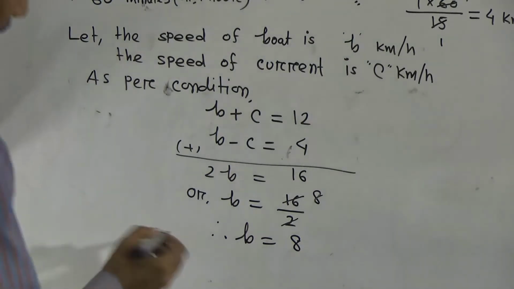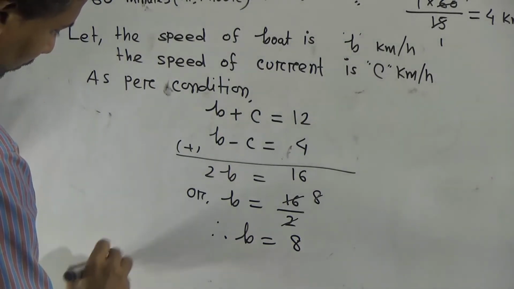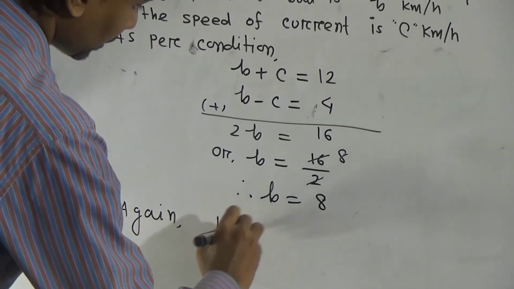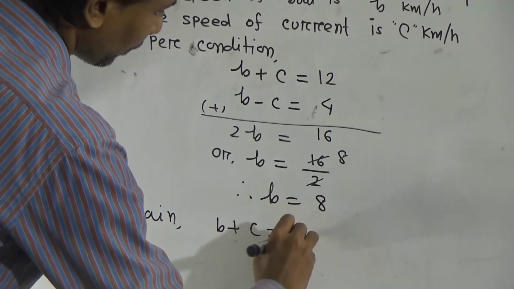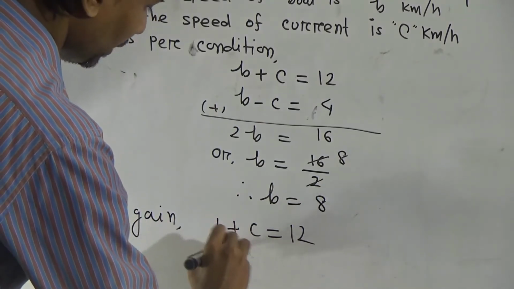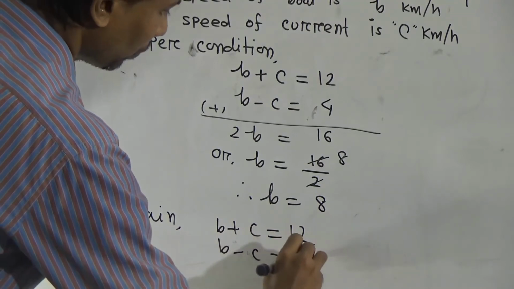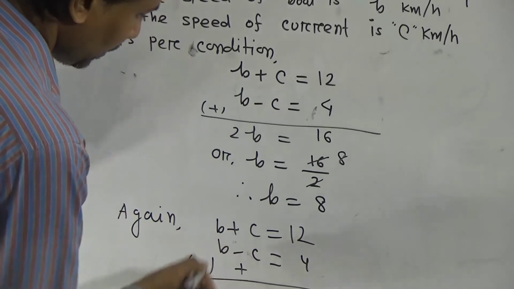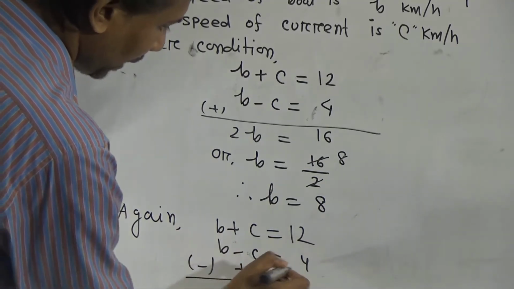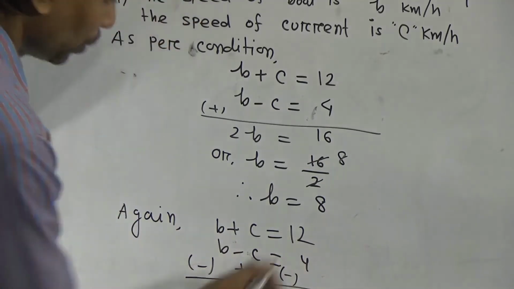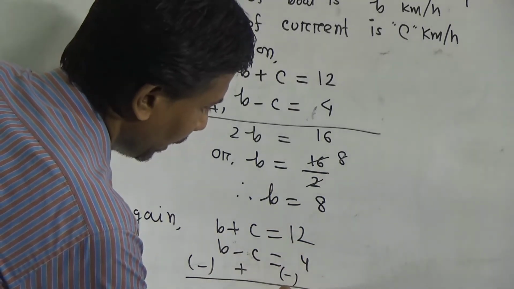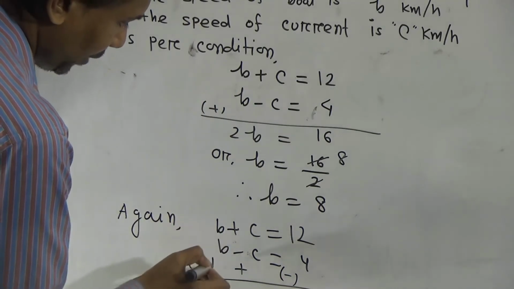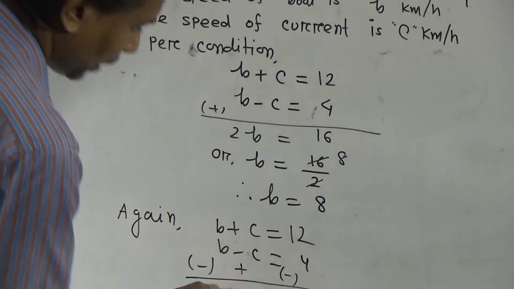Right. Again, B plus C equal to 12, and B minus C equal to 4. You subtract here: plus then minus, minus then plus, plus then minus. Okay? 12 minus 4 equal to 8. Right here, 8. Plus B and minus B vanish, then plus C and plus C, that means 2C.